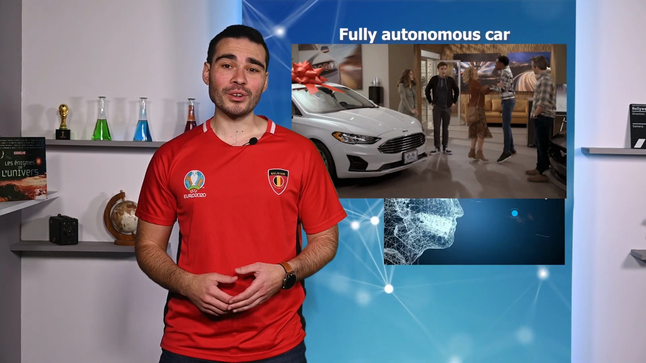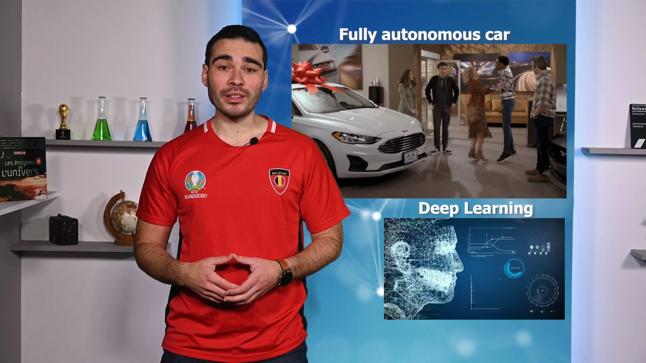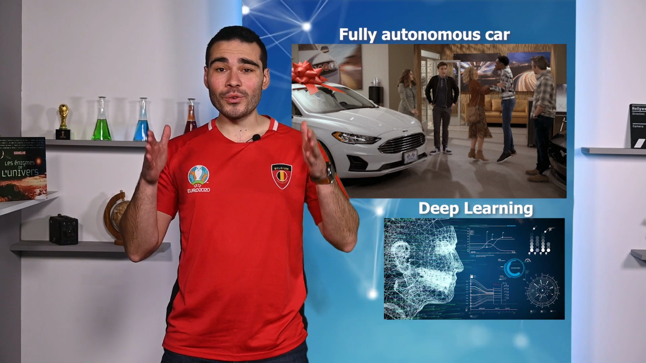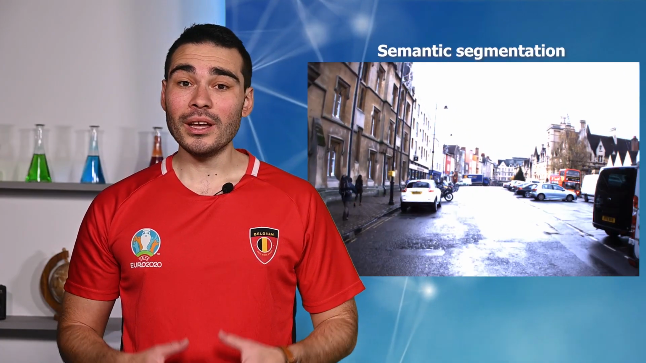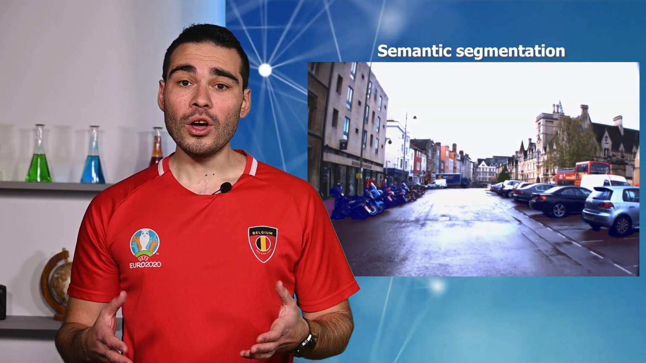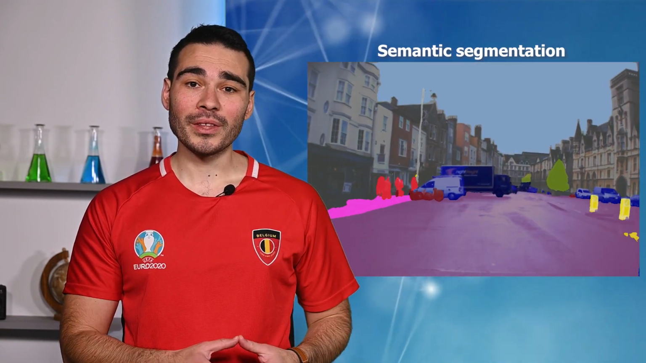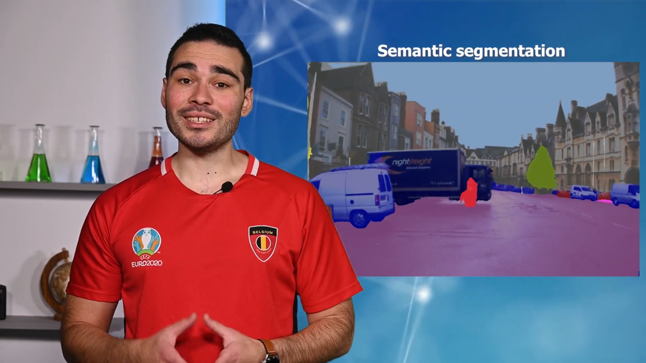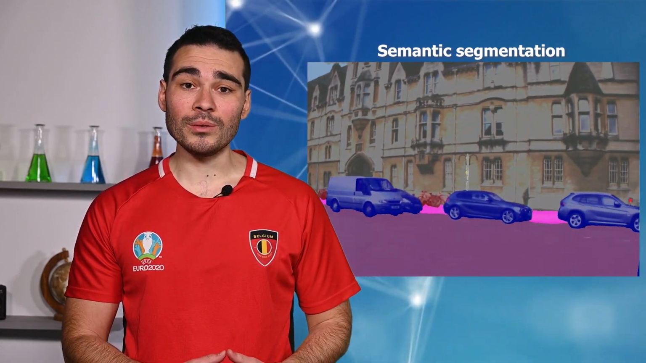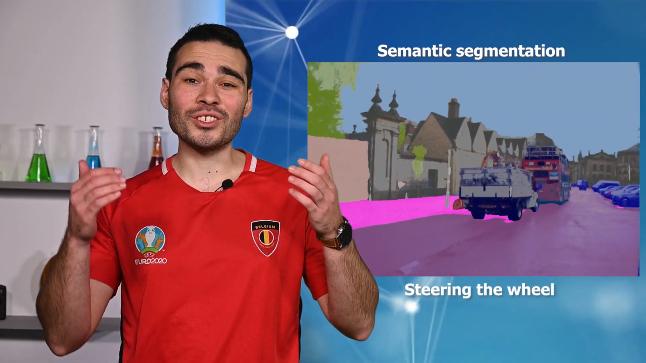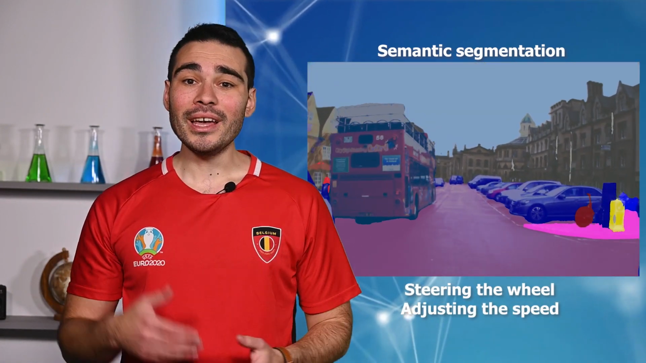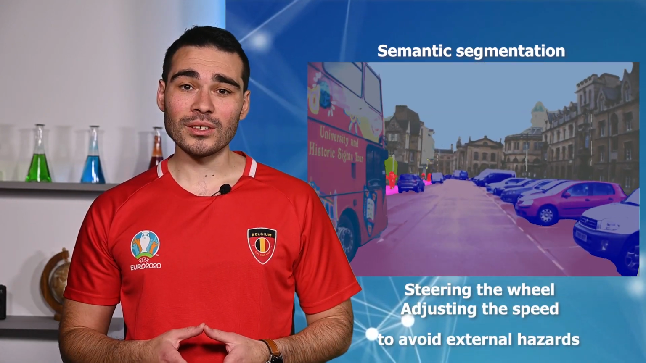Alright, so imagine that you just got a brand new fully autonomous car using deep learning to analyze its environment and make the right decisions to keep you safe. This may, for instance, include semantic segmentation of the scene, which consists in assigning a unique label to each pixel. This kind of scene analysis is critical for important downstream tasks such as steering or adjusting the speed of the vehicle in response to external hazards.